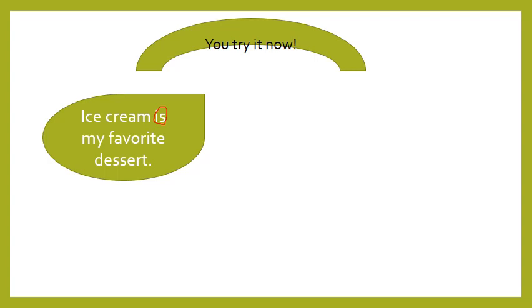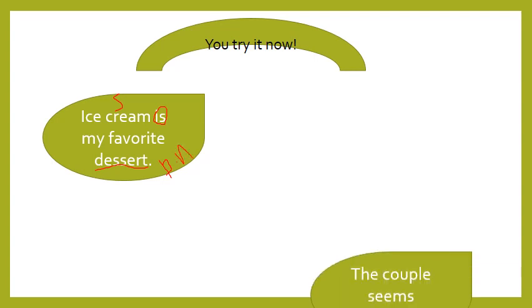So here is is the linking verb. Ice cream is the subject. What about the dessert? Dessert is a noun. That's right. Dessert is a noun. So what do I call it? Predicate noun. Excellent. I call it predicate noun. That's right. Let's take another example.